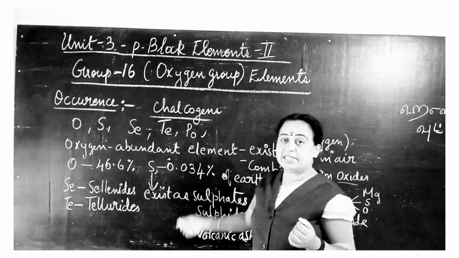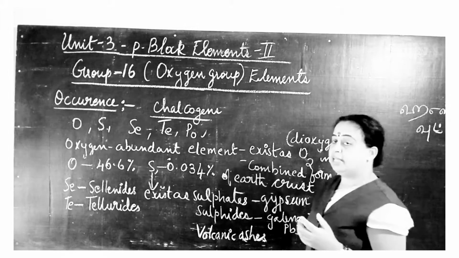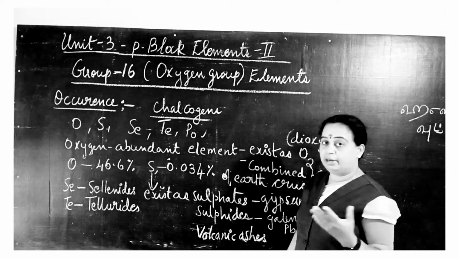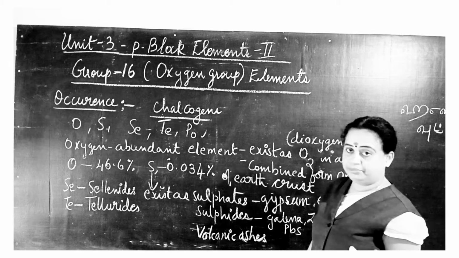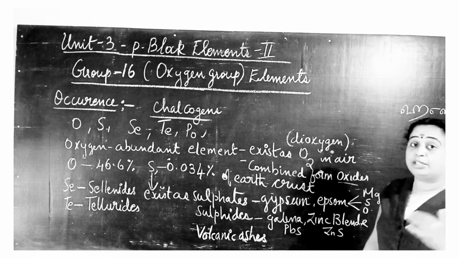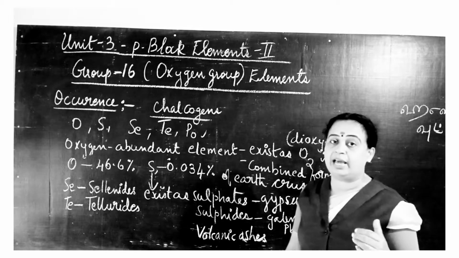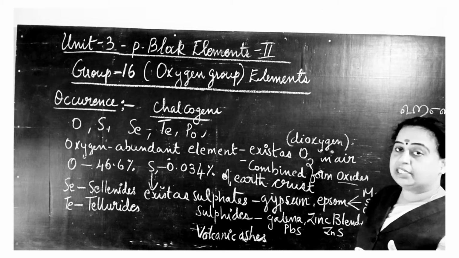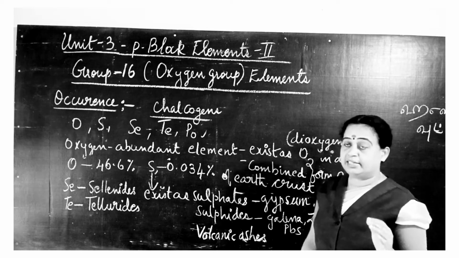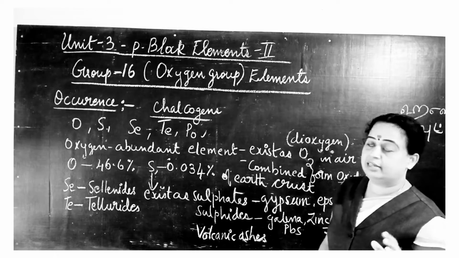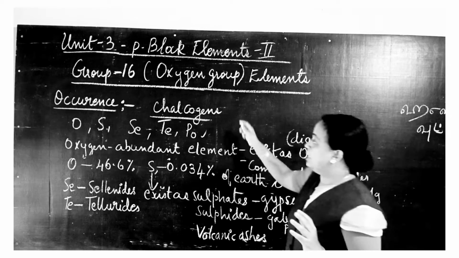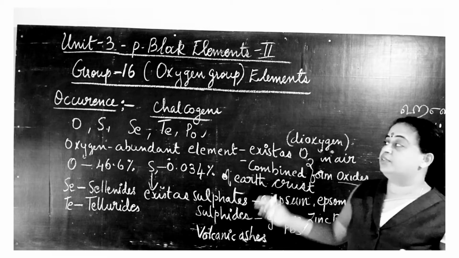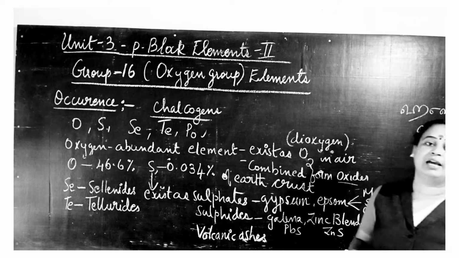Polonium was discovered by Marie Curie and named after her homeland, Poland. It is a highly toxic radioactive element that emits radiations, and these are dangerous radiations. That's all about the occurrence of the 16th group elements, the chalcogens.